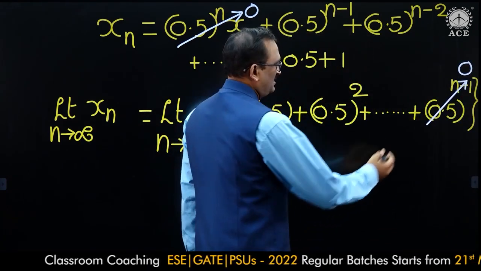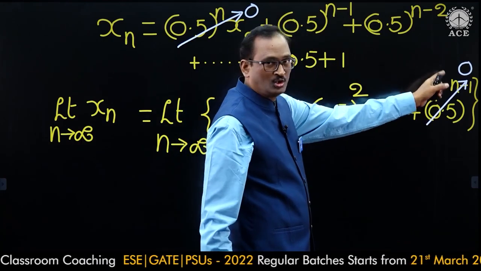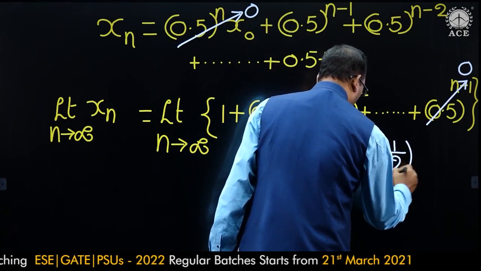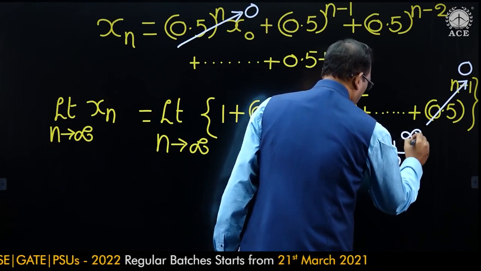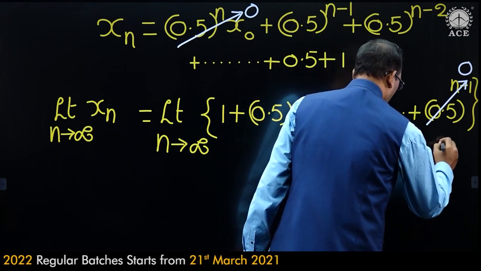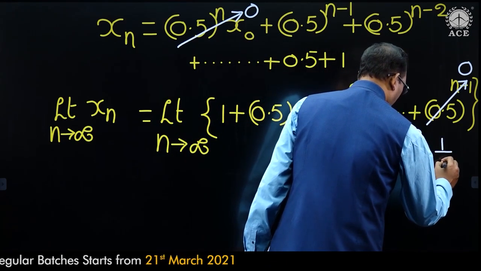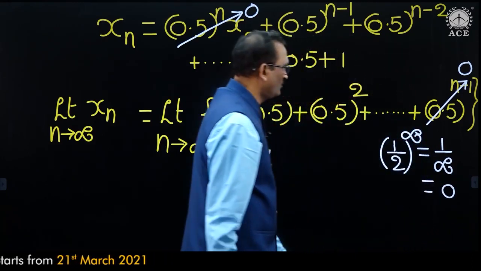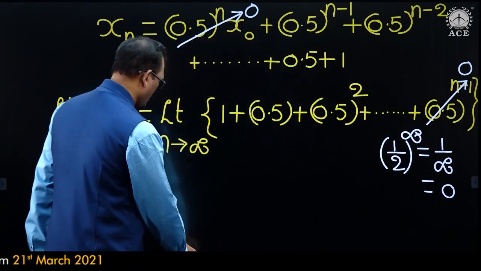Because we know that 0.5 whole power infinity means 1 by 2 whole power infinity. That is 1 power infinity, that is 1, over 2 power infinity, which is infinity. 1 by infinity is 0. Therefore, the last term becomes 0.